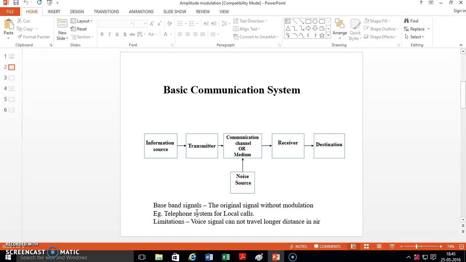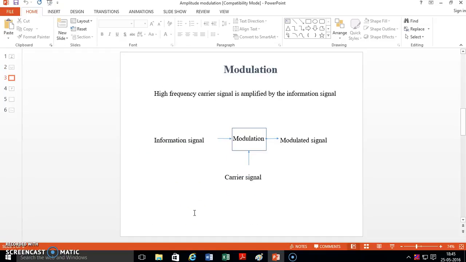Now, why are these baseband signals not directly transmitted from source to destination? What is the basic limitation? The basic limitation of using this baseband signal is that the signal cannot travel a longer distance. These signals cannot reach the destination with 100% accuracy. Noise will be there, and it is not possible to get our information at the destination the same as it is at the source. That's why modulation is required.